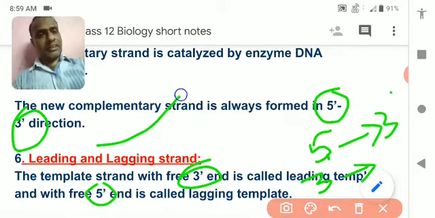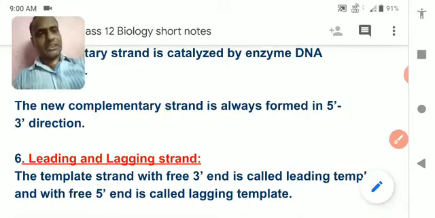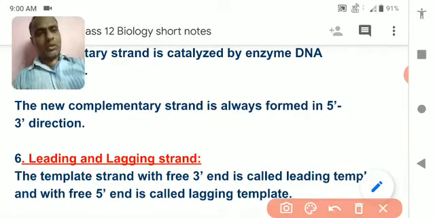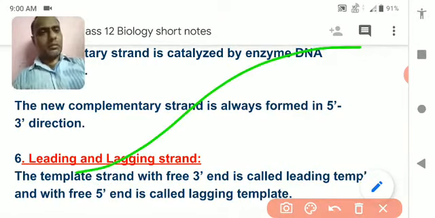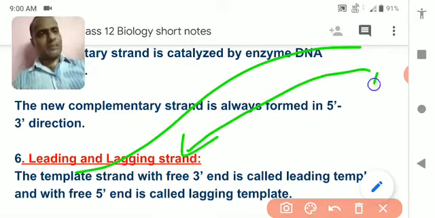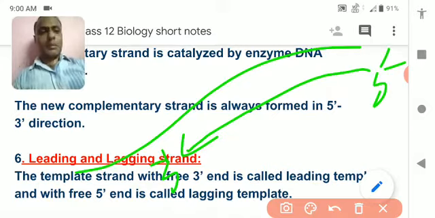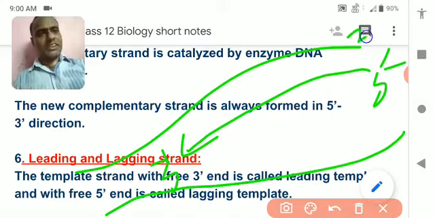Means when one strand, just see over here, suppose one strand moves from 5' to 3'. Suppose here is a 5' and here is a 3'. So it will be continuous. But the other strand, if it is 5', obviously it will be 3' and then 5'.